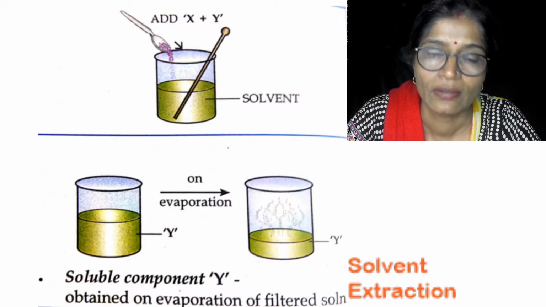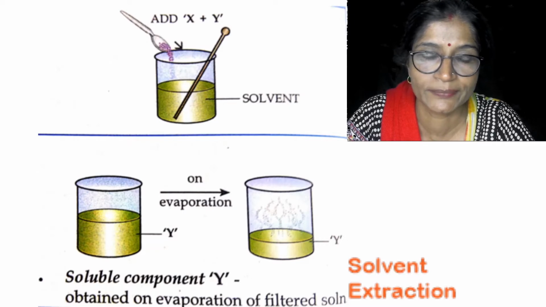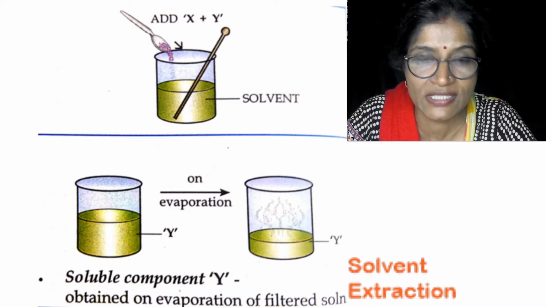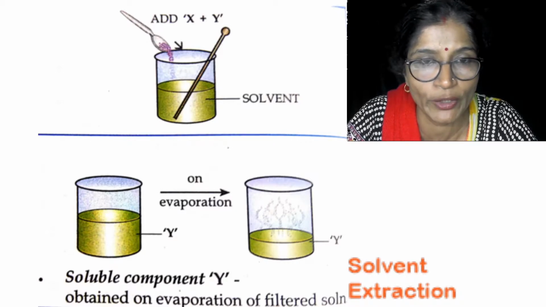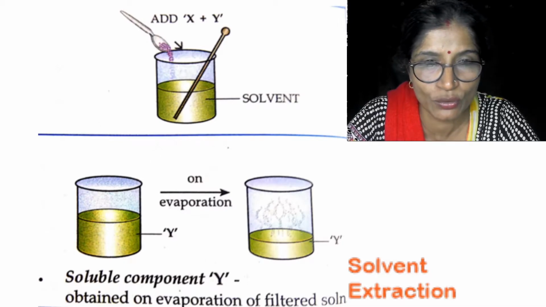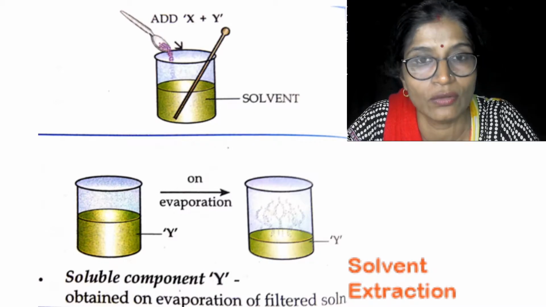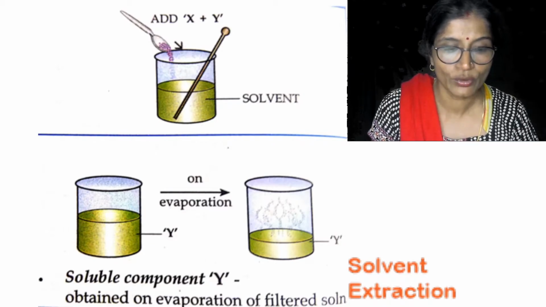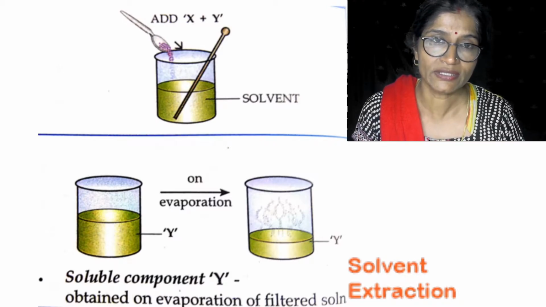After that, when I filter, the common salt will come out in the form of the filtrate, and when this filtrate is evaporated, it will give you the common salt, while the sand will remain as the residue on top of the filter paper. So in this way, two components, one of which is soluble in the given solvent, can be separated out using the solvent extraction method.